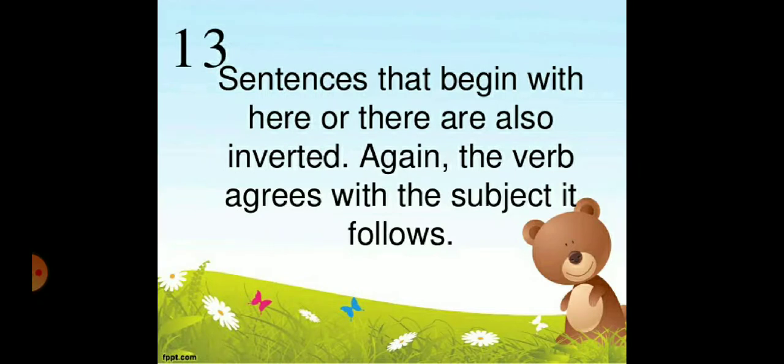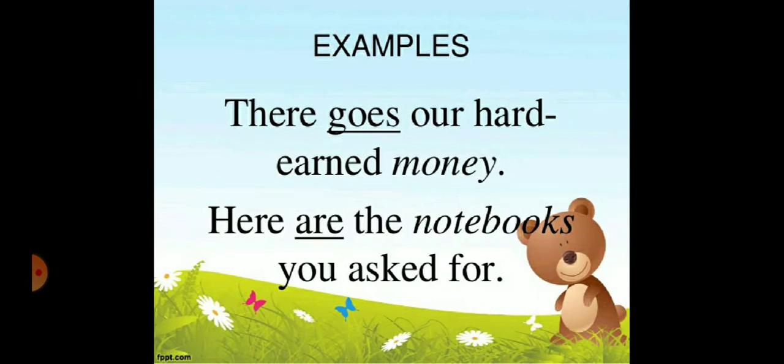Now come to the rule number 13. Sentences that begin with here or there are also inverted. Again, the verb agrees with the subject it follows. Look at the examples. There goes our hard earned money. That is singular, that's why it will take singular verb. Here are the notebooks. The notebooks are plural subjects, that's why it will take plural verb. You ask for. So examples are like that. There goes our hard earned money. Here are the notebooks you ask for.